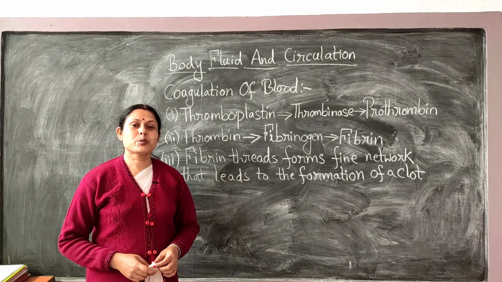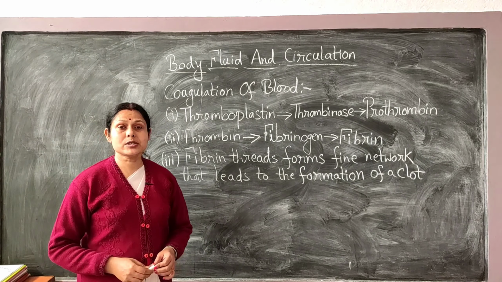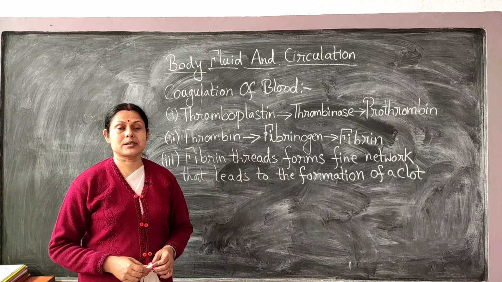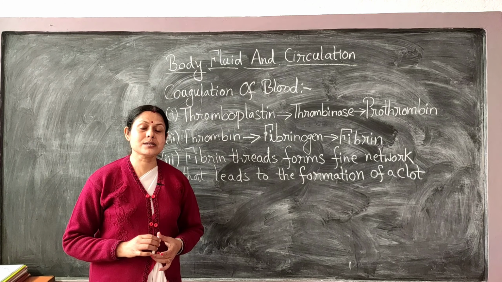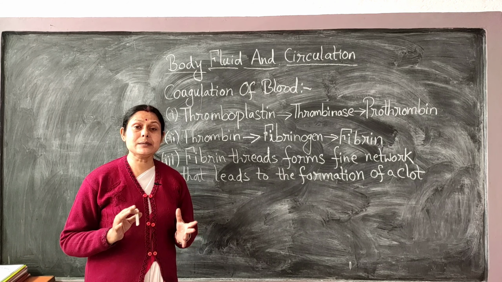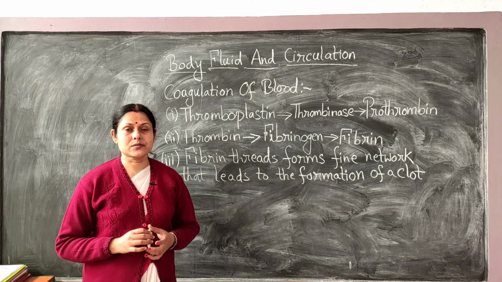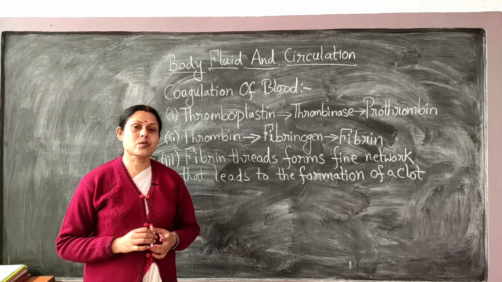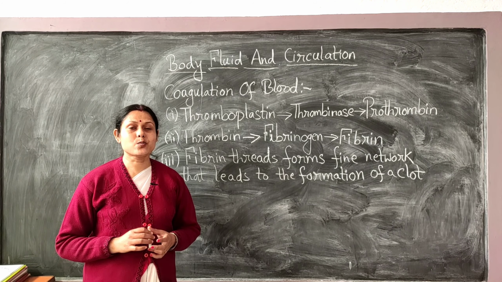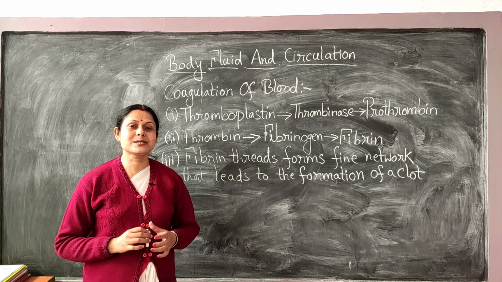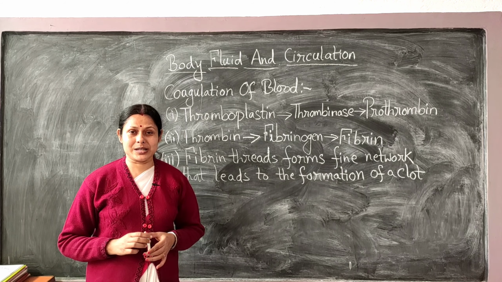In the chapter of body fluid and circulation, today we are going to study a very important topic, that is coagulation of blood. Perhaps you have read in your junior class that when there is an incompatibility in the blood group during transfusion, there is a chance of coagulation. Then a question may arise in your mind: why is it that the blood which is flowing inside the vessel doesn't coagulate?